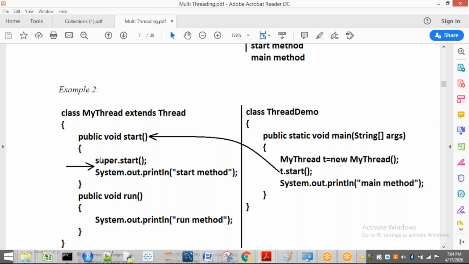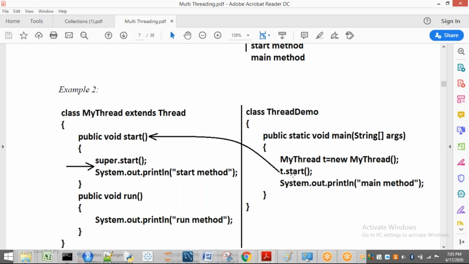That means what happens here? Internally one thread is going to be created, and it calls this run method. So initially we may not assume the order. The main thread came here, it creates one thread, executes the start method, and goes back to the main method. That means first we may get the run method and after that the start method, or we may get the start method after the run method. So one point is compulsory: after the start method only the main method will be executed, because after this statement only we have this statement.